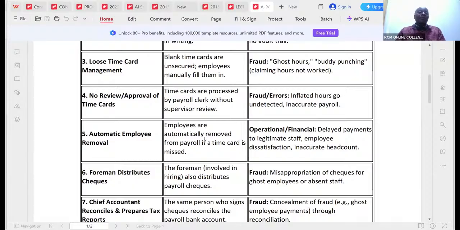Maybe I was sick. So the risk here is that there will be delays in paying legitimate employees, which will lead to demotivation and employee dissatisfaction. The foreman again here is the one who is distributing the checks.